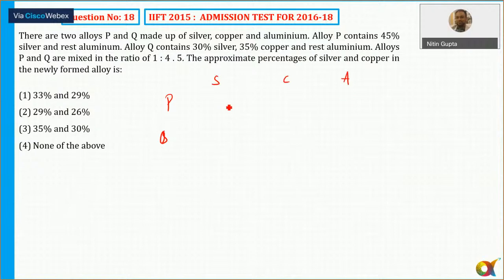Alloy P contains 45 silver and the rest is aluminum, so 55 against a total of 100 units. So 45 units is silver and 55 units is aluminum. There is no copper. Alloy Q contains 30 silver, 35 copper and the rest aluminum. So 30 plus 35 is 65, 65 plus 35 is again 100. Now alloys P and Q are mixed in the ratio 1 is to 4.5.